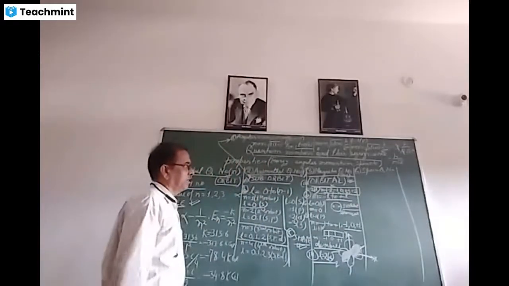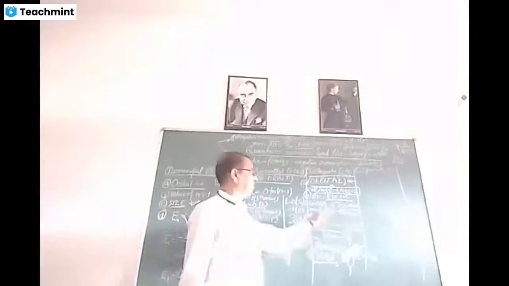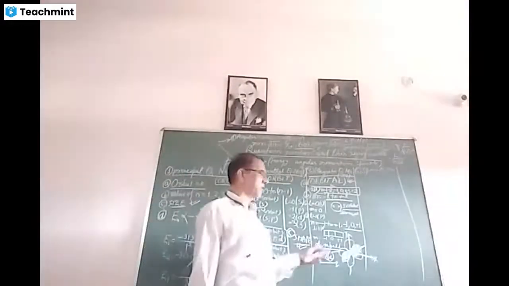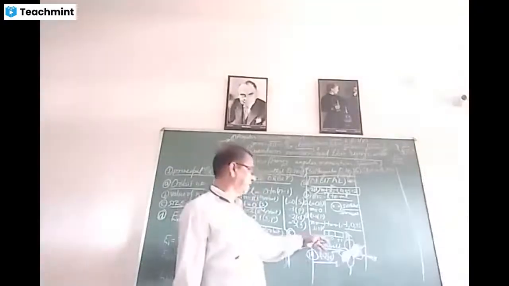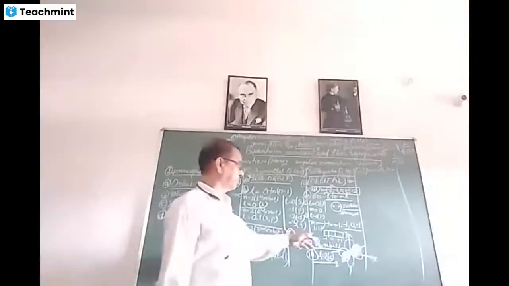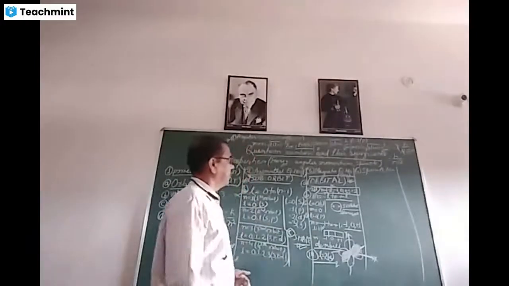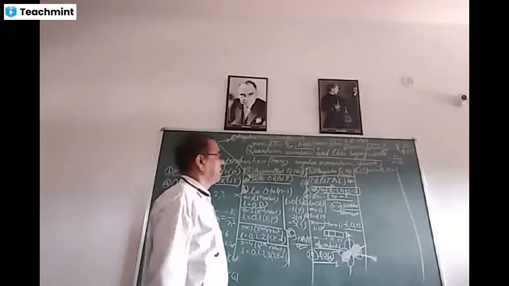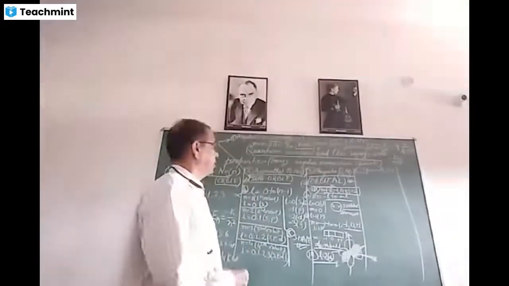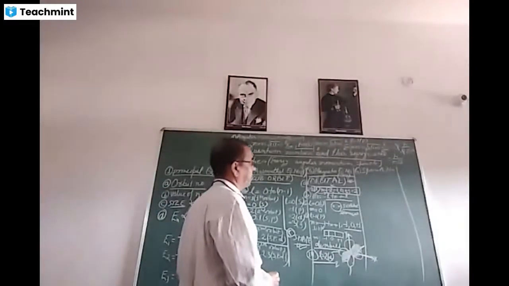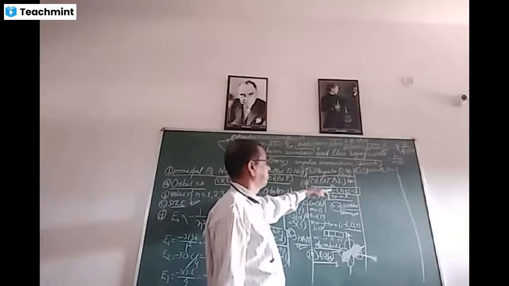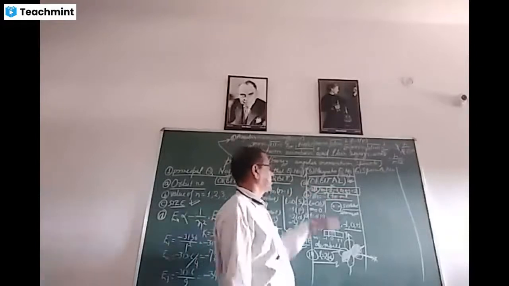Hence, we see here that the s orbital is of one type, a spherical s orbital. P orbitals are of 3 types: px, py, and pz, one for each value of m. Each of -1, 0, and +1 signifies a particular p orbital. And the d orbitals are double dumbbell shaped and are of 5 types. For each value of m, this signifies a separate d orbital. That is, for d suborbit, the value of m is -2, -1, 0, +1, and +2.